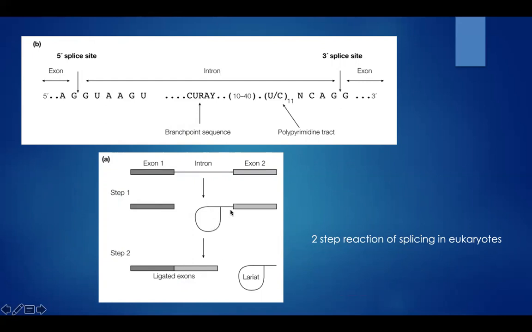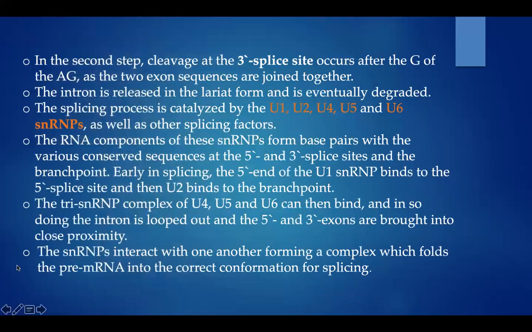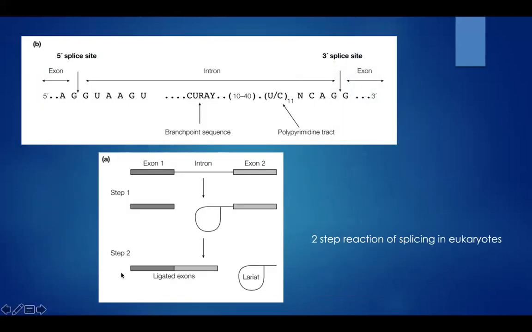Again at this position it is going to cut, and exon 2 will be freed from this intron, which forms a circle like this. It is called a lariat, and later exon 1 and exon 2 are attached using ligase.